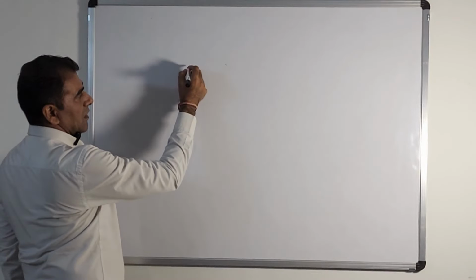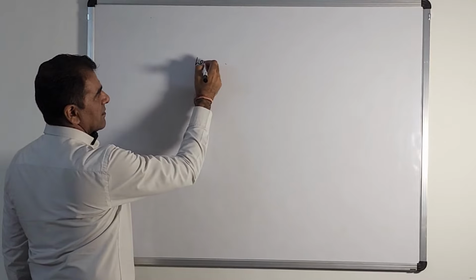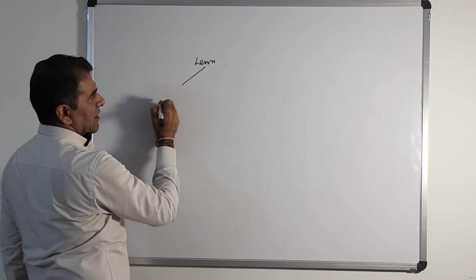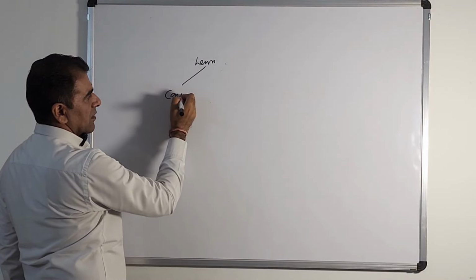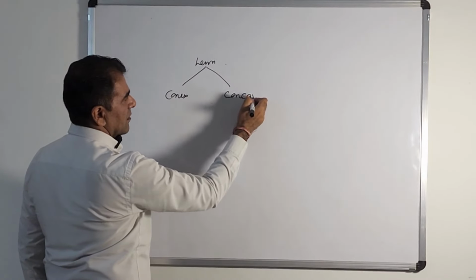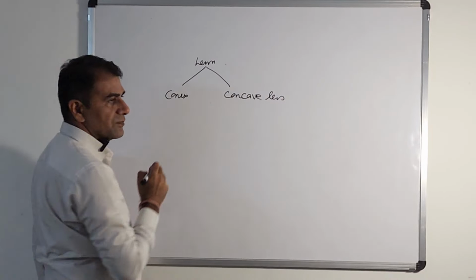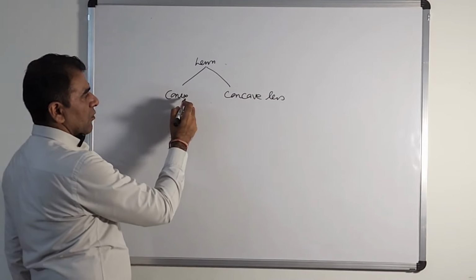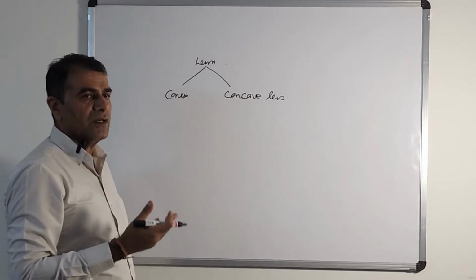So totally if we say lens, so lens are divided into two types. One is convex lens and other is concave lens. Okay, so what is the identification of a convex lens?